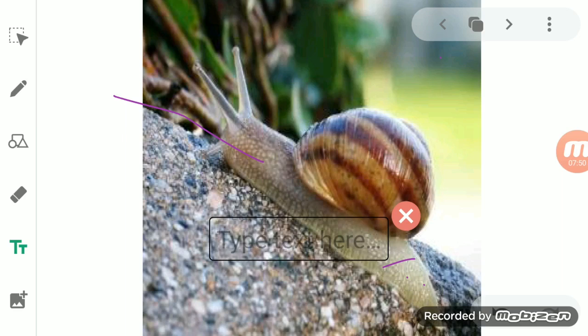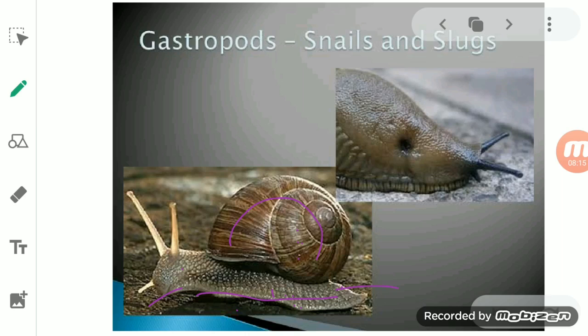When it starts moving, the alternate muscles first contract, then expand, and this produces a wave like structure, due to which the snail is able to move forward. So this is basically how the snail moves.